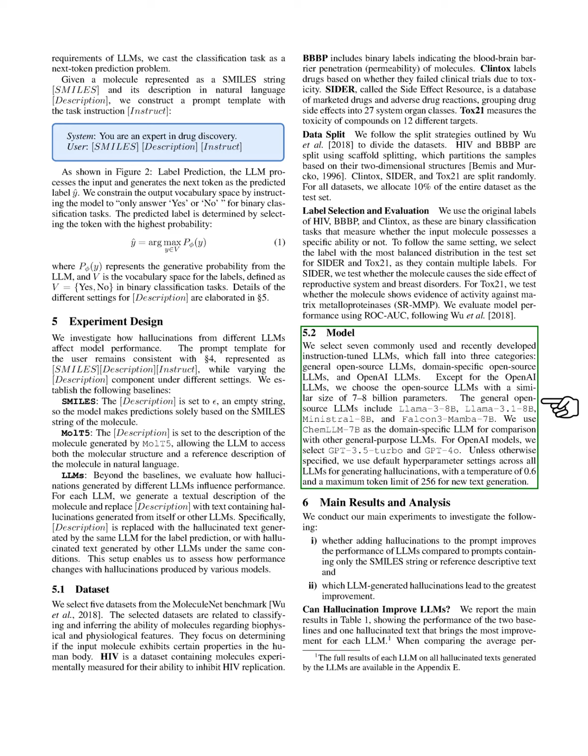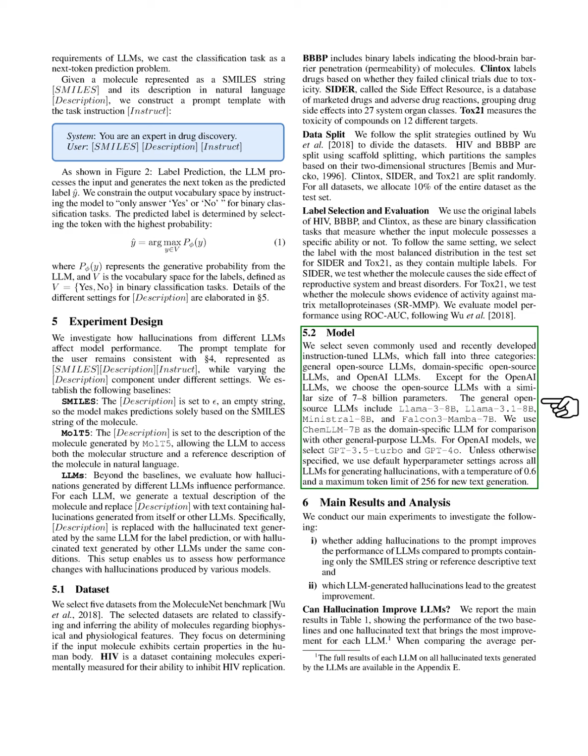Regarding our model selection, we choose 7 popular instruction-tuned large language models, LLMs, from 3 categories: general open source, domain-specific, and OpenAI models. The general open source models include Llama-3-8b, Llama-3.1-8b, Mistral-8b, and Falcon 3 Mamba 7b, all with around 7 to 8 billion parameters. We use ChemLLM-7b as our domain-specific model for comparison. For OpenAI, we select GPT-3.5 Turbo and GPT-4o.